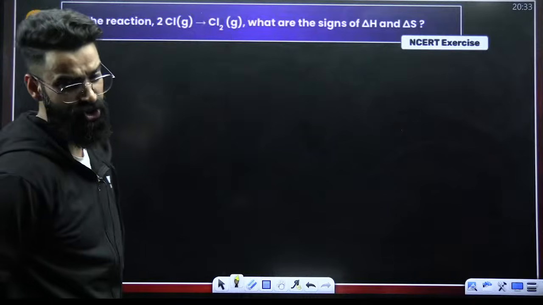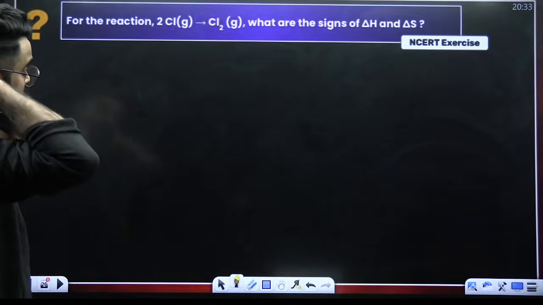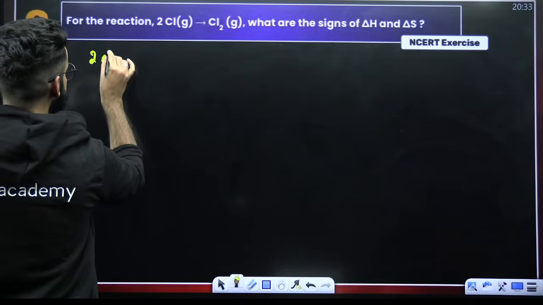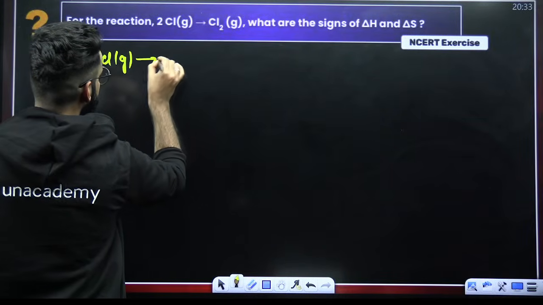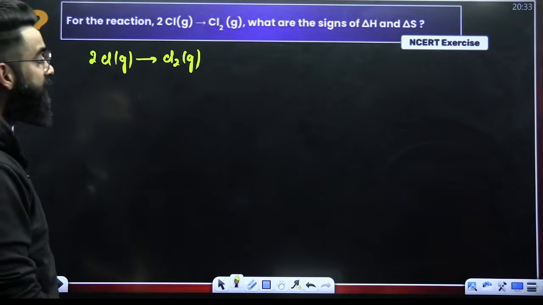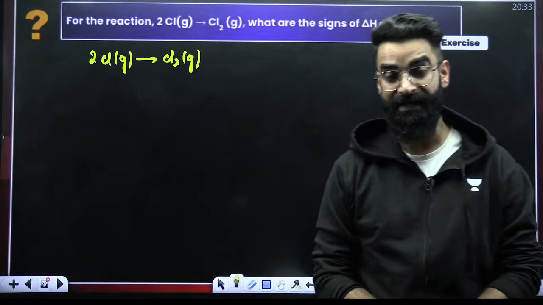This is something which you should be able to solve on your own. The question is, for the reaction 2 Cl gas gives Cl2 gas, this is the process. What are the signs of delta H and delta S? Tell me. What are the signs of delta H and delta S?